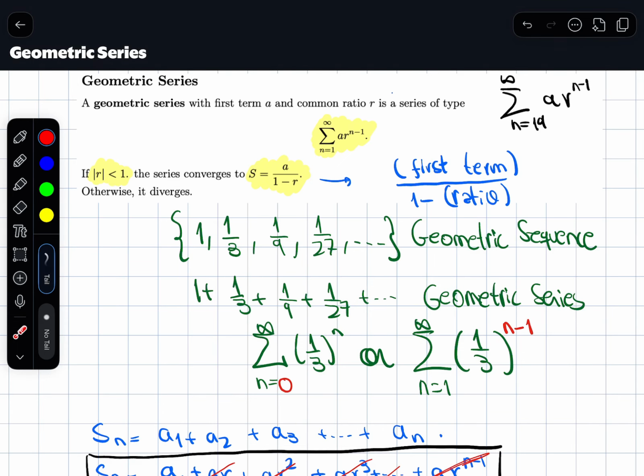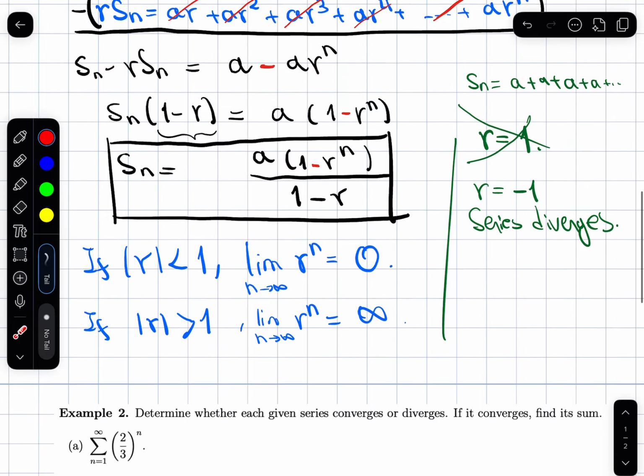So I hope this proof was enough to clarify what's going on and the reasons why this is what it is. Let's do a couple of examples, because from now on, as soon as you're able to identify that your series is geometric, you don't need to be playing with the sequence of partial sums anymore. You can immediately tell somebody what the ratio is and determine from that whether the series converges or diverges. And as a plus, you can also find its sum based on this formula. So as long as it converges.